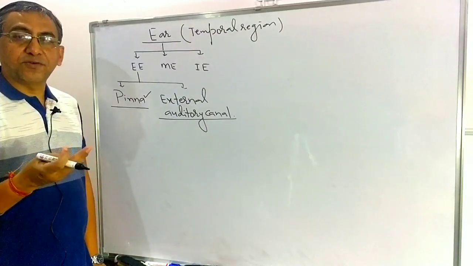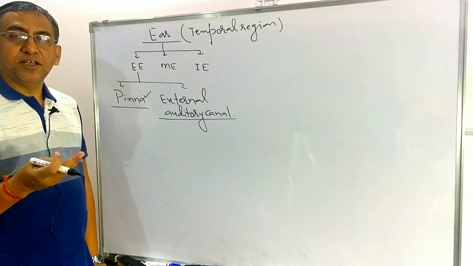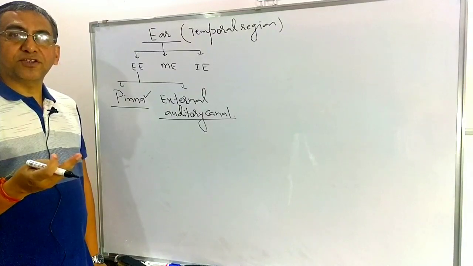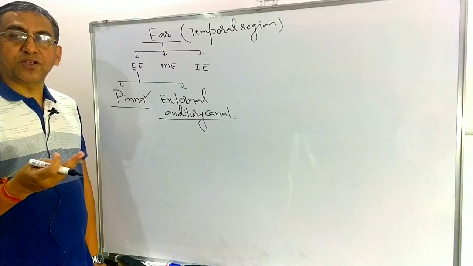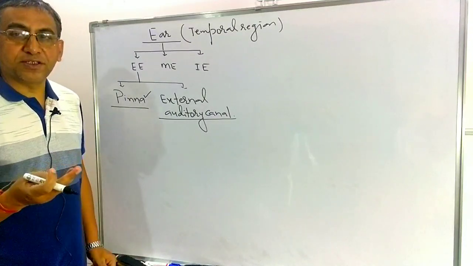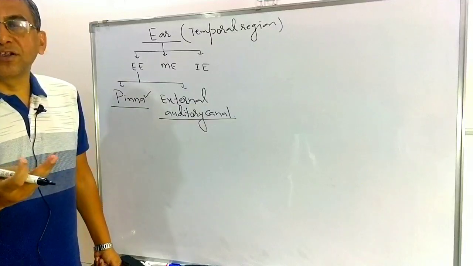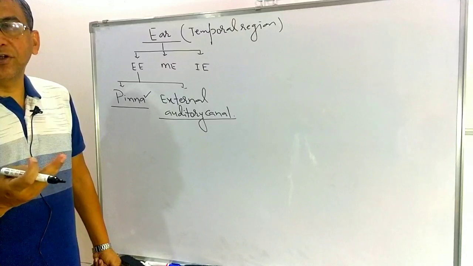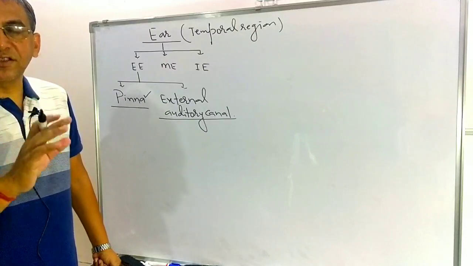The pinna consists of two layers: the outer layer, which is the skin, and the inner layer, which is the elastic cartilage. In the pinna we have discussed two muscles, protractor pinni and retractor pinni. Their function is movement of the ear pinna. In human beings they are vestigial, but they are functional in a few mammals like dogs, cats, and elephants. That property is known as auditory acuity.